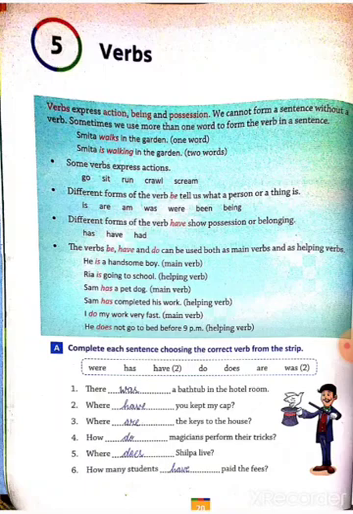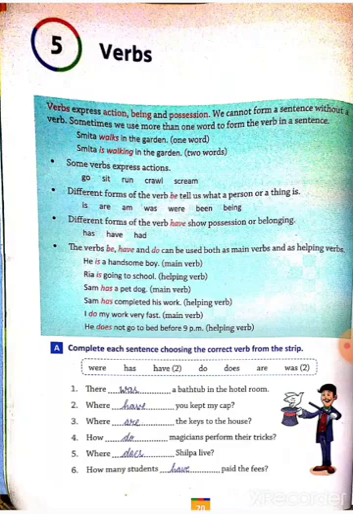Example: Smita walks in the garden. In this sentence, one word, walks, is the verb. And second, Smita is walking in the garden. In this sentence, two words are the verb, is and walking. Some verbs express actions like this: go, sit, run, crawl, scream.